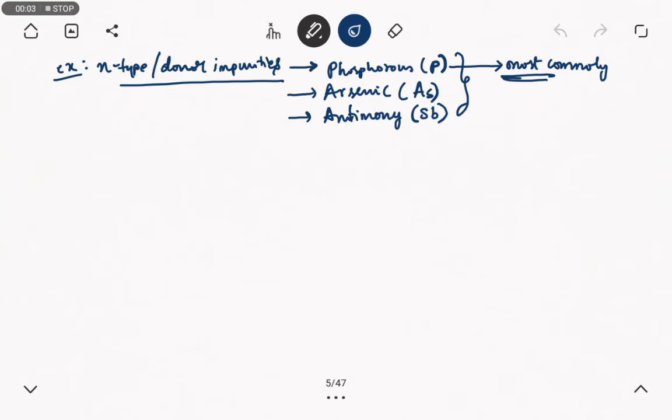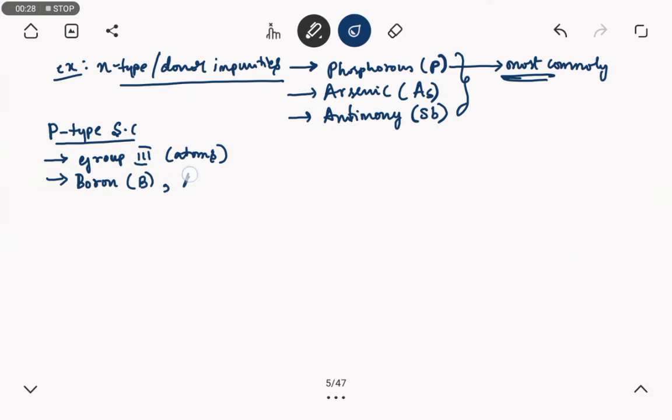Next, I will discuss P-type semiconductors. These can be obtained by doping with group 3 atoms. The group 3 atoms are boron, represented as B, aluminium, represented as Al, gallium, and indium.